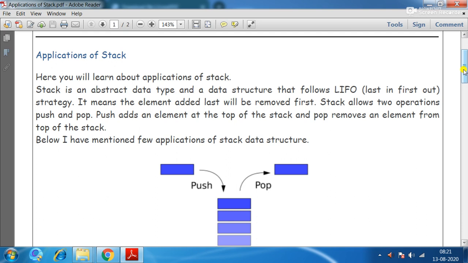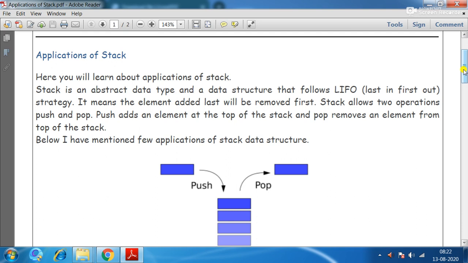Similarly, non-linear we have trees and graph, which we will discuss in our next videos. In today's discussion we are going to discuss the applications of stack. Just for introductory purposes we have discussed these types of data structure. Now we come to our discussion of a stack, and then we'll go for the applications of stack.